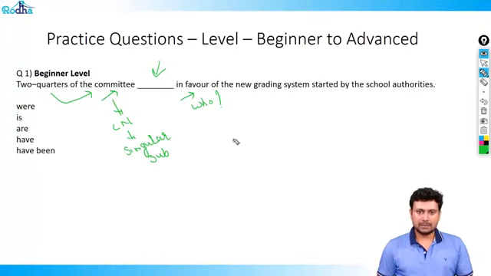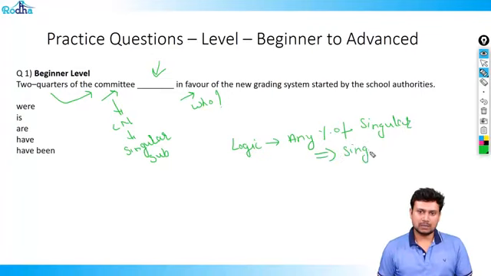So the logic tells me any percentage of singular will also be singular, which means 2/4 of the committee will also act as a singular subject. Therefore, the verb needed here will be a singular verb. That's the answer that we need to find.